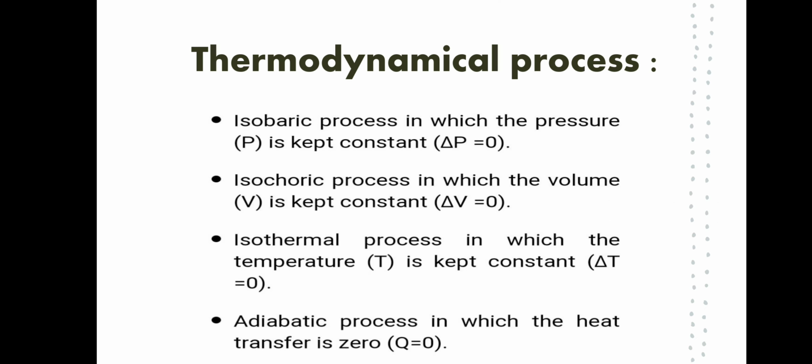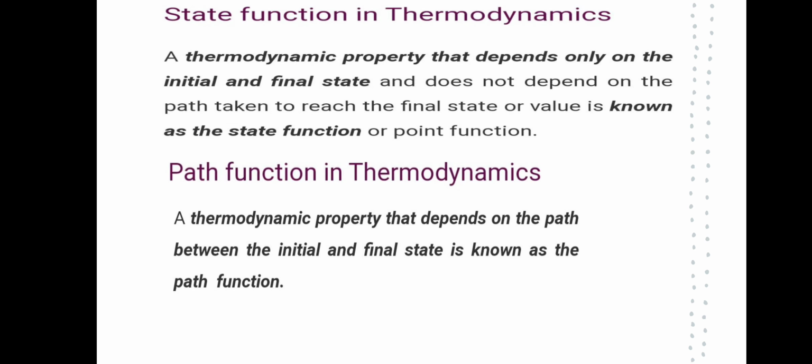Thermodynamic process. Isobaric process, in which the pressure P is kept constant, del P equals 0. Isochoric process, in which the volume V is kept constant, del V equals 0. Isothermal process, in which the temperature T is kept constant, del T equals 0. Adiabatic process, in which the heat transfer is 0, Q equals 0.